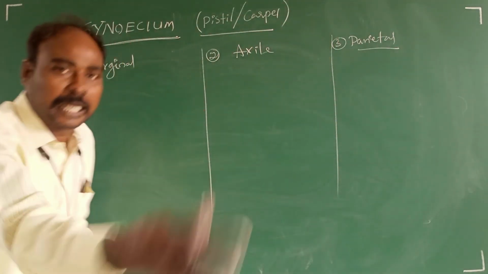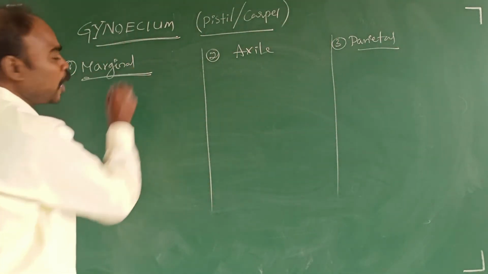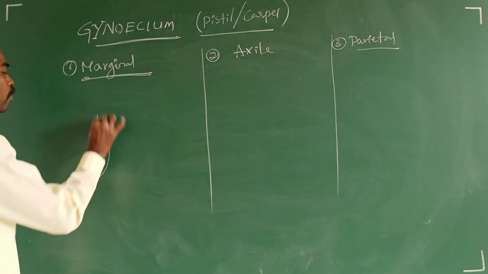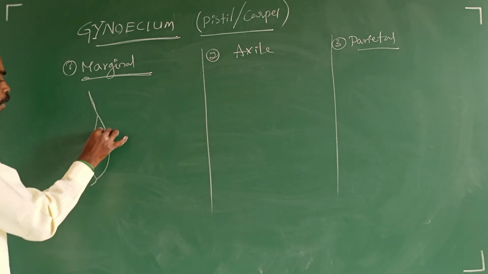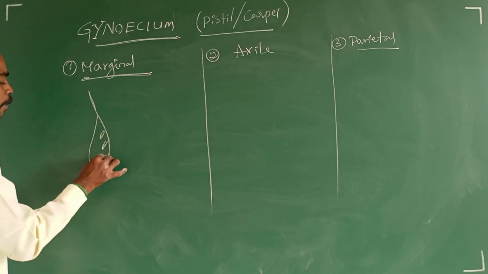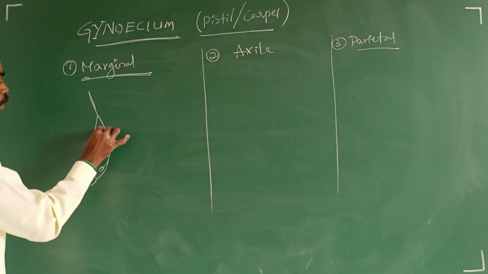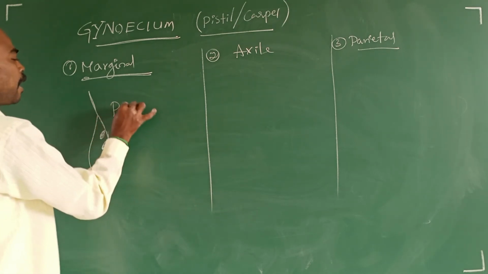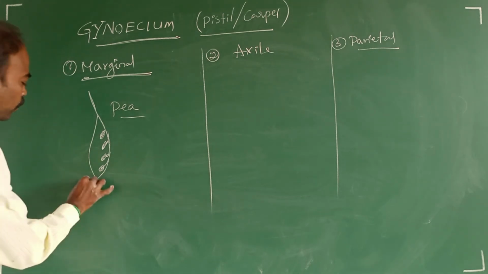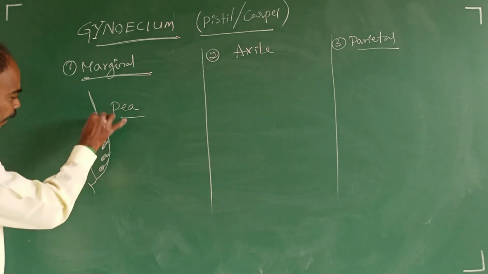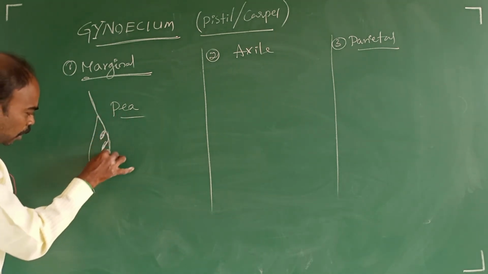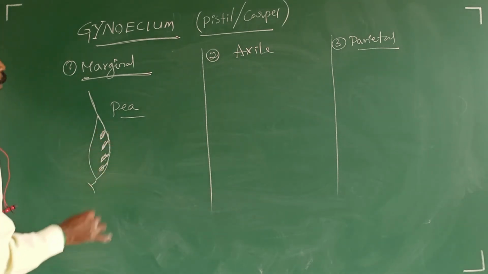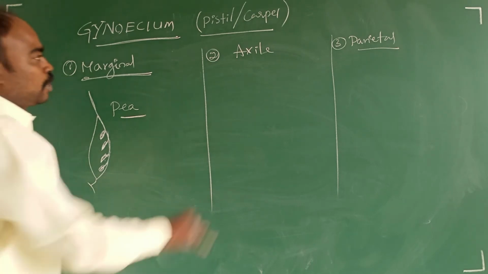These are 3 types, and the other 3 types we will discuss. What is marginal? Within the ovary, along the inner margins, along the ventral suture, the ovules are attached, as in pea plants.